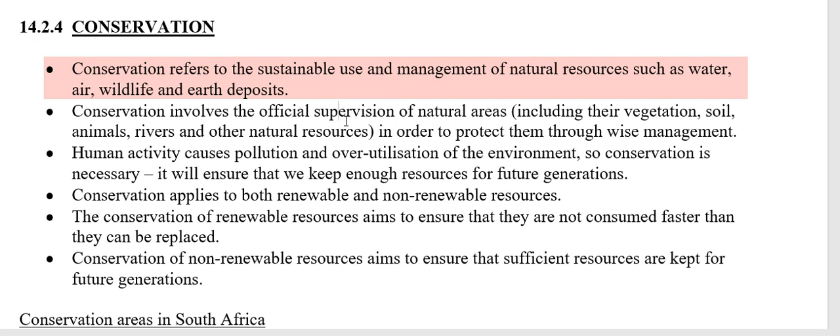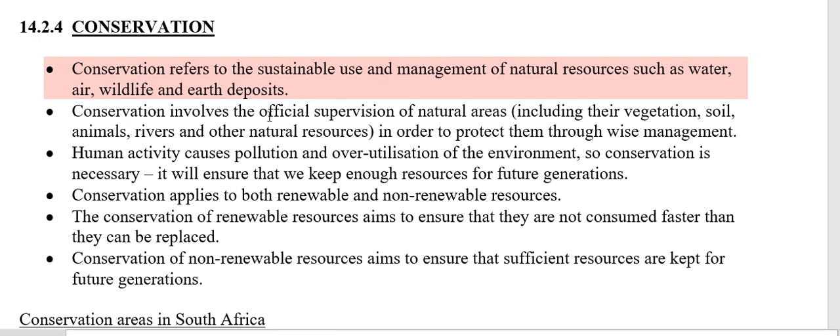So basically, the goal of conservation is to make sure that we manage our resources in such a way that future generations will have access to the resources as well. We must manage them in such a way that we do not overexploit them, that we leave them intact for future generations. Sustainable use means that future generations will also have access to them.